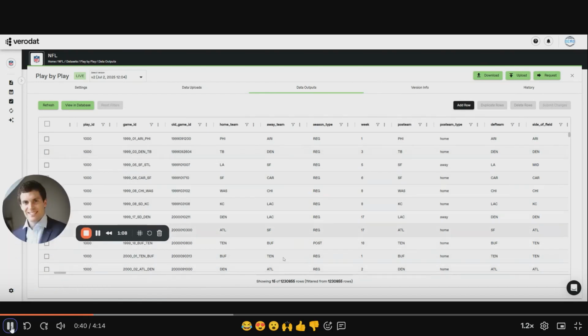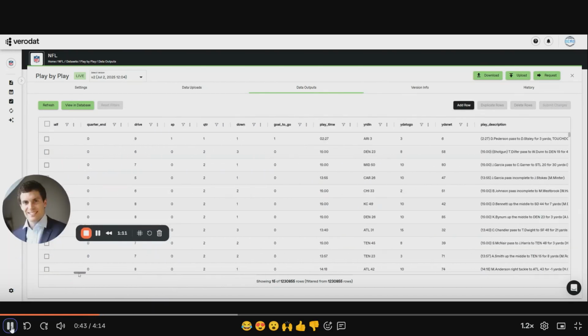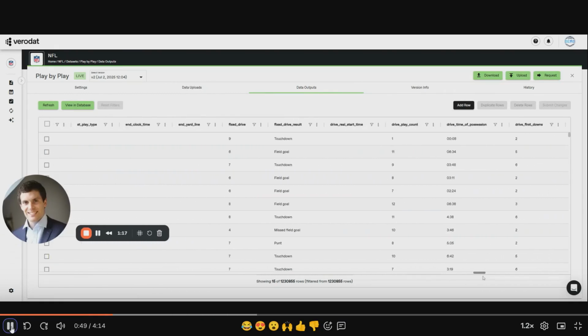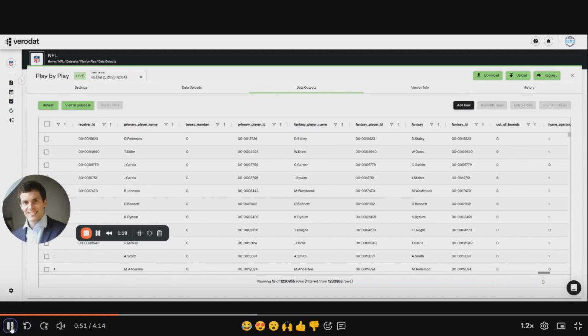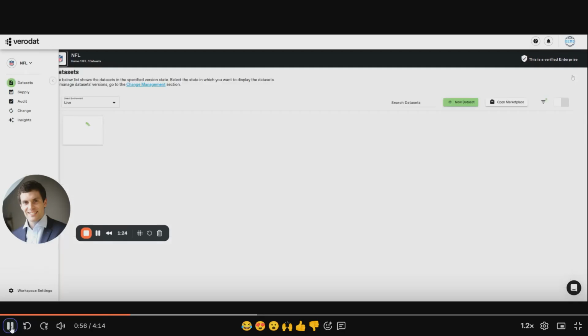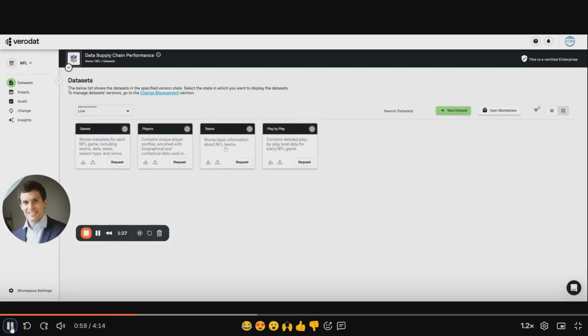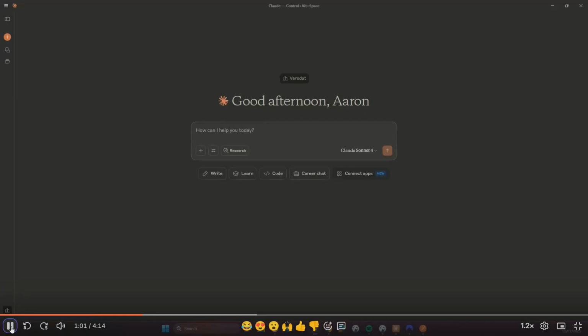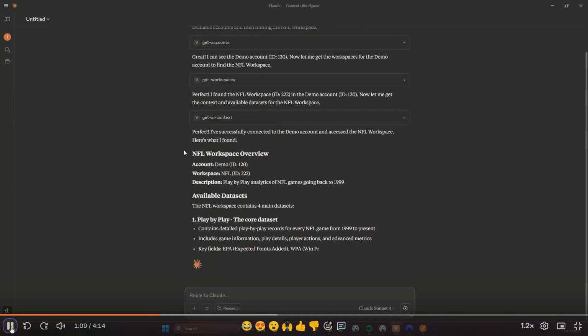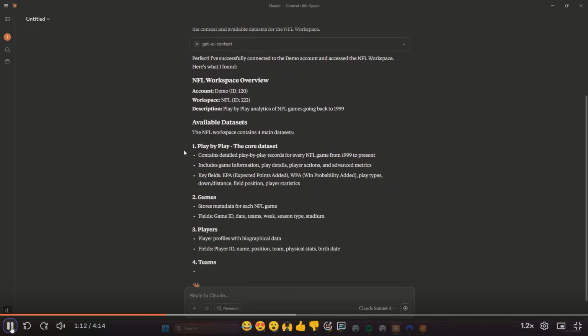Again, whatever you can imagine about a play has been captured, including probabilities, spreads, various things that could have happened on the play. So a very detailed and rich data set that then can allow you to do some fancy stuff when querying it. So we put AI in front of this that allows you to write a natural language question of that data and get instant insights from it.